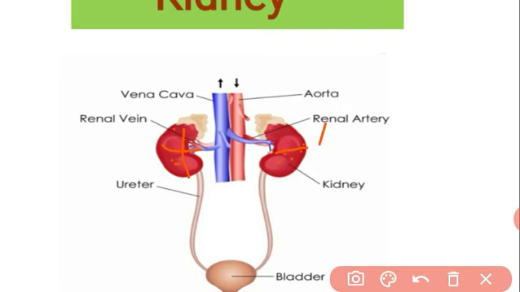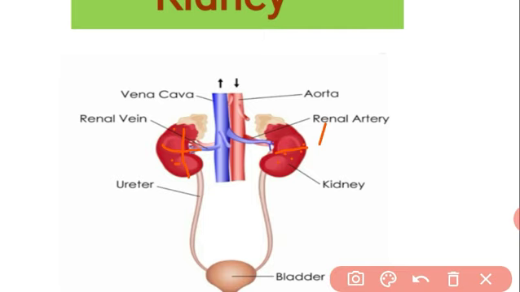Got it, student? What is the structure? What is the shape of the kidney? What is the size of the kidney? And where is it located? Got it? And the main function of the kidney is purification of blood. Purification means what? Whatever nitrogenous waste is contained in the blood, with the help of the kidney we can excrete